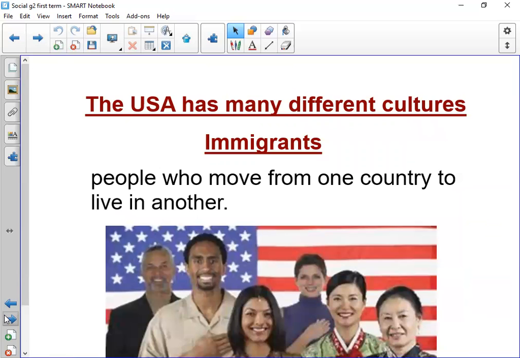We spoke about immigrants. Who are the immigrants? They are the people who move from one country to live in another country. Like if you left Egypt and you travel to live in America, you will be called an immigrant. And of course, you have many relatives who left Egypt and they traveled to live in another country. They are called immigrants. People who move from one country to live in another country.